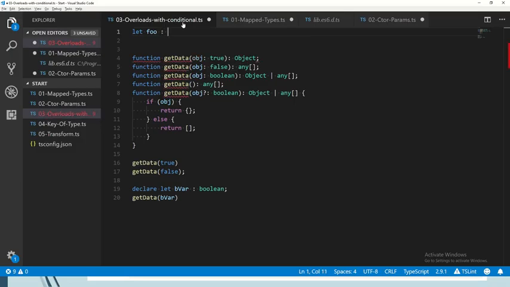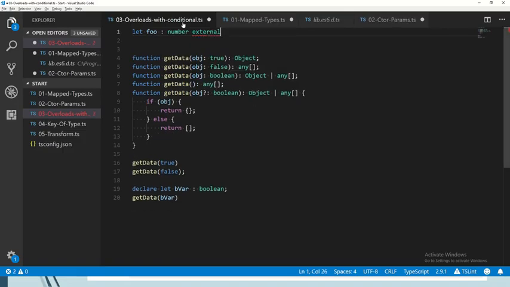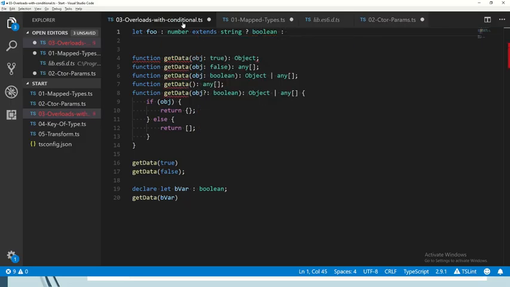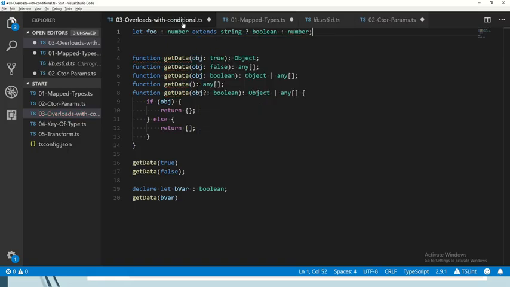And we say, if number extends string, sorry, really bad typist, then the actual type of foo is going to be, for example, Boolean. Otherwise, it's going to be number. Now, I know what you're going to say. Okay, this is ridiculous. I know that number does not extend string. That seems pretty obvious, right? But you might not always know that.